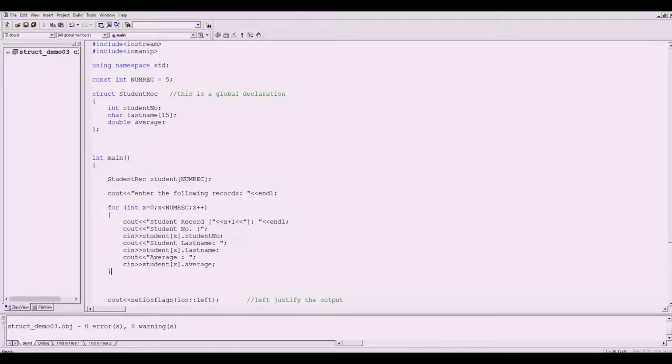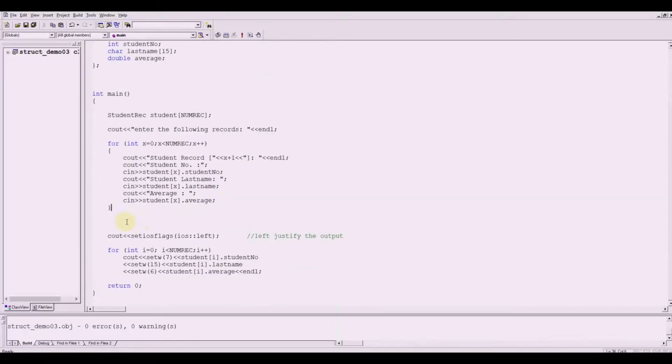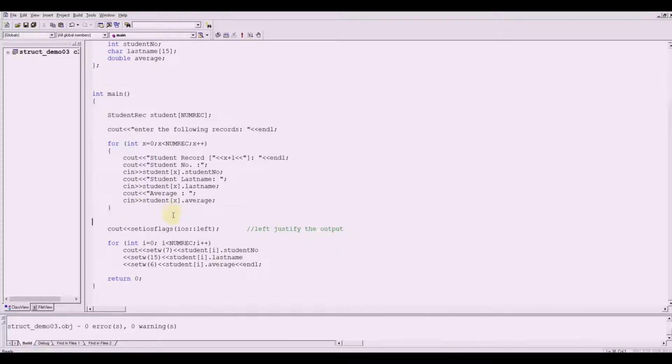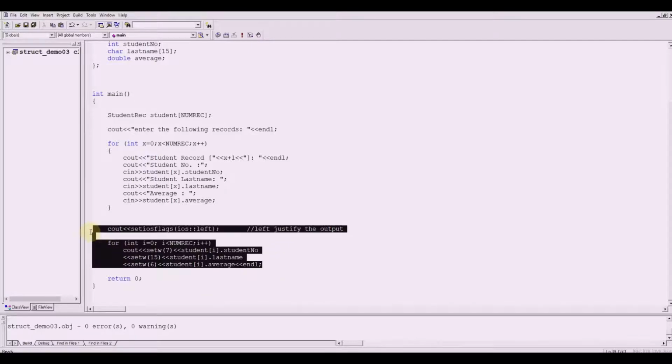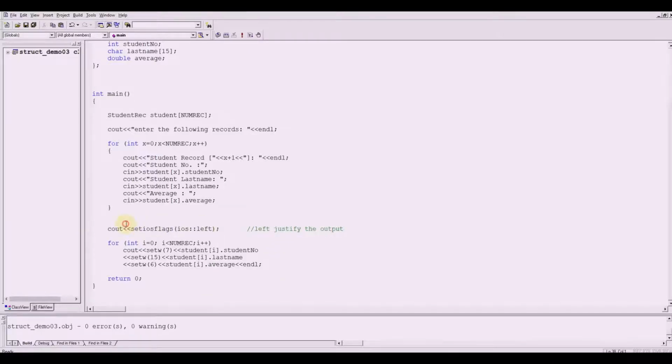All right. Now that we're done asking input coming from the user, the next thing to do is to display it. Again, this is exactly the same code that we used in the previous demonstration. It's left justified, so you might want to set the precision. So you could have something like cout, fixed. This still uses iomanip, and then setprecision to 2.